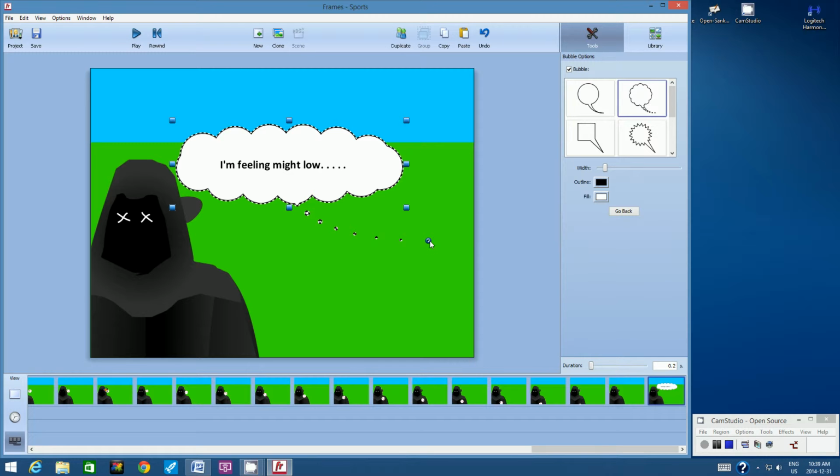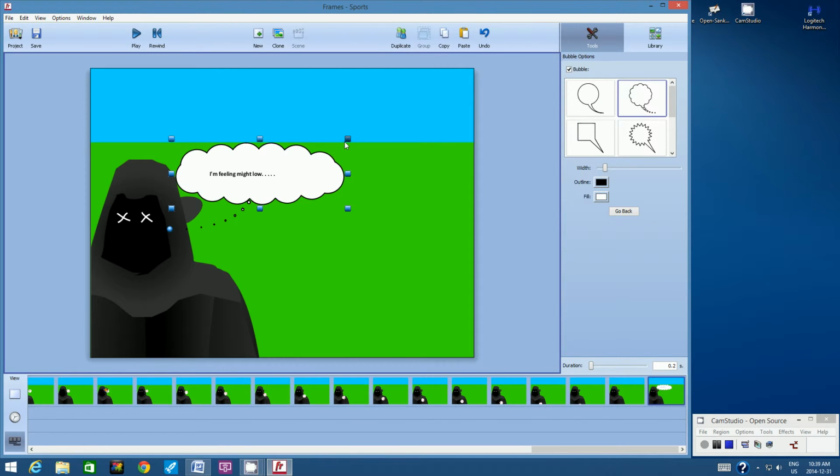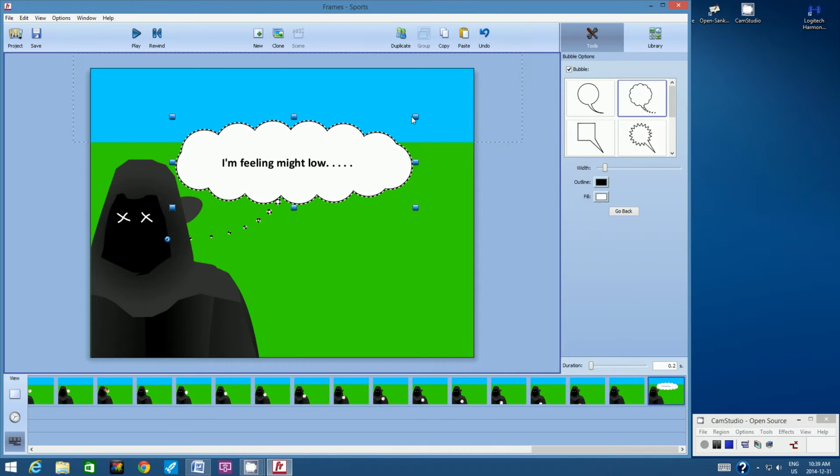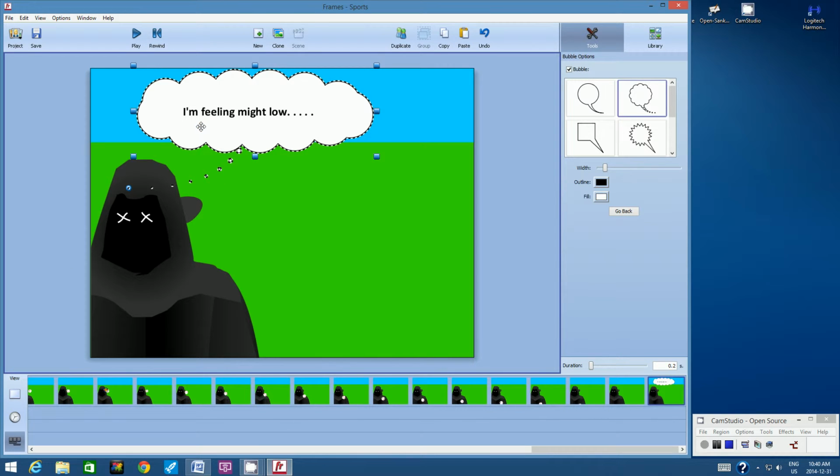What we can do is grab the tail and move it more towards the direction we want. If we push the thought bubble too small, then the font gets smaller, but that's okay. We're going to put it up here, because the thought bubble comes from a character's brain, not the character's mouth.